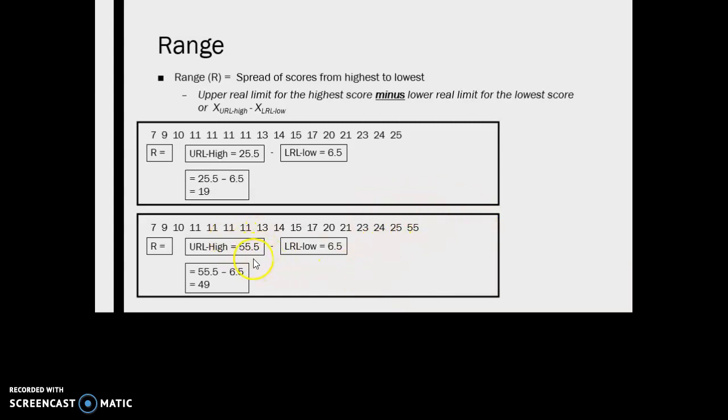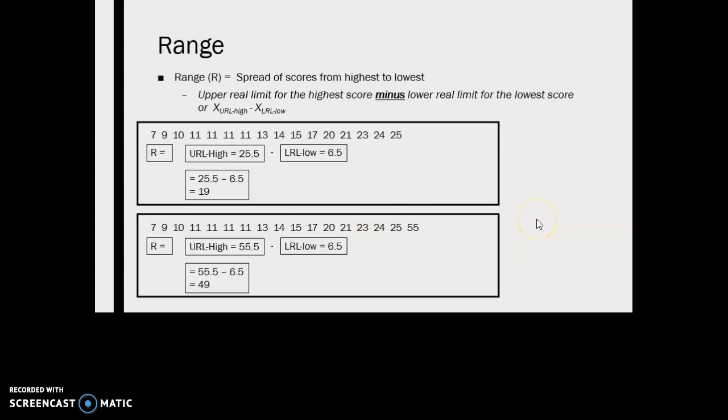In this case, the upper real limit's 55.5. The lower real limit remains 6.5, but now our range is going to be 49 points. So that individual score is going to make the spread of this distribution look way wider, even though it's sort of an unusual score, right? It's way outside the typical scores that fall in the distribution. So when we think about means, for example, our mean would probably fall somewhere in the center range of around 13 or 14. Once we add this 55 in, it's going to pull that mean up, right? So it's having an impact both on our measure of central tendency, but also making the spread of scores look a lot bigger than it probably really is.